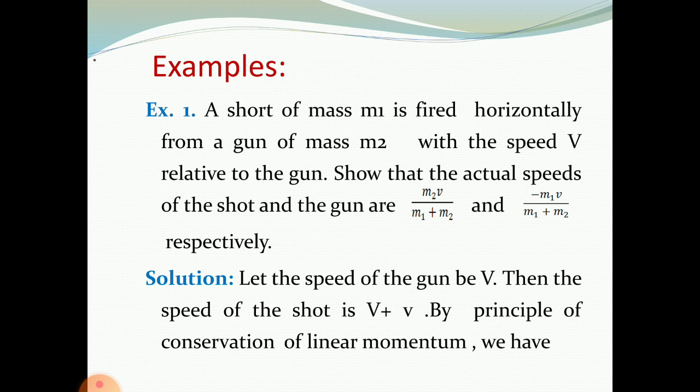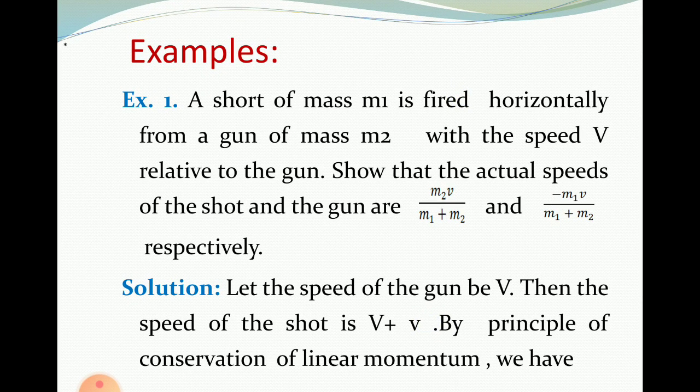Then an example. We are not going towards the solution, but listen to what the example is. A shot of mass m1 is fired horizontally from a gun of mass m2 with speed v relative to the gun. Show that the actual speeds of the shot and the gun are: speed of the shot is m2 v upon m1 plus m2, and speed of the gun is minus m1 v upon m1 plus m2.